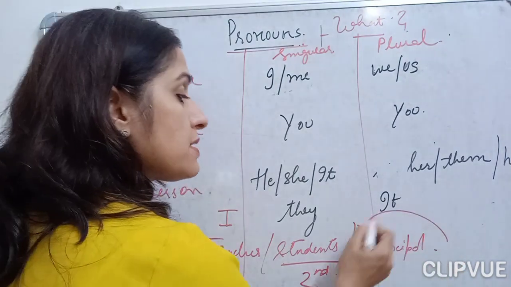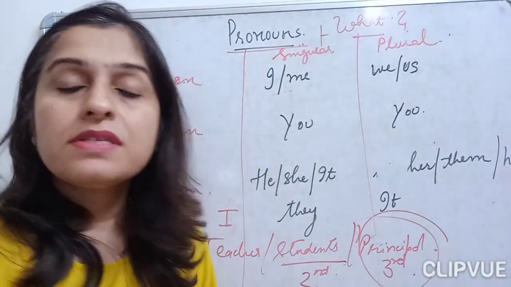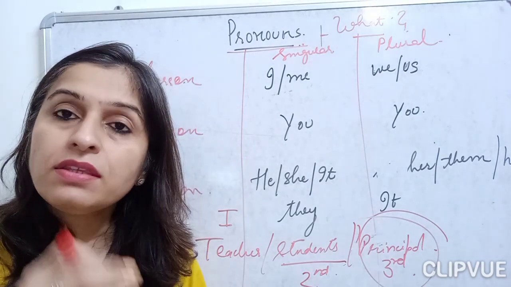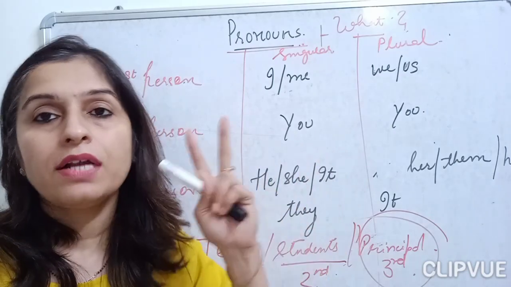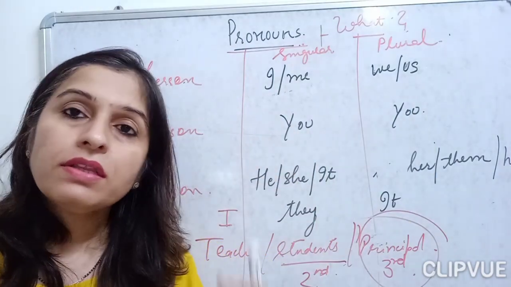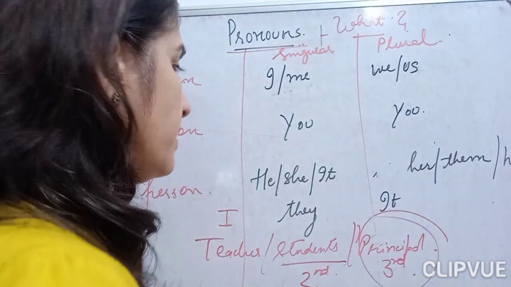Okay, so now who is she talking about? The third person, that is the principal, who is not present here. That is the third person. When two people are talking about someone else who is not present here, that is your third person. Okay, let's take another example, children.